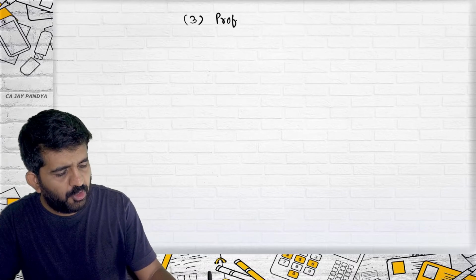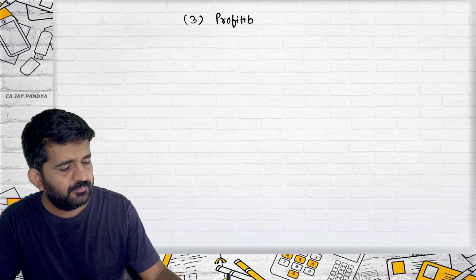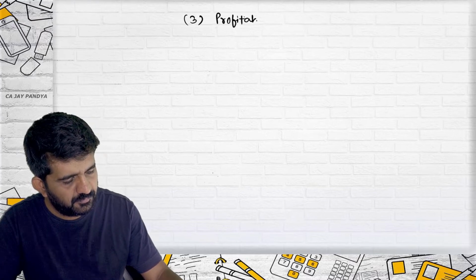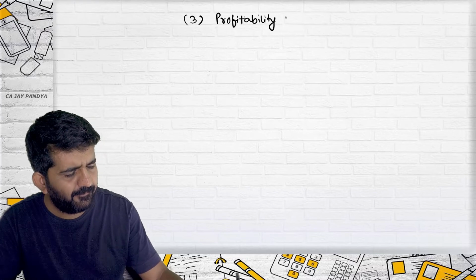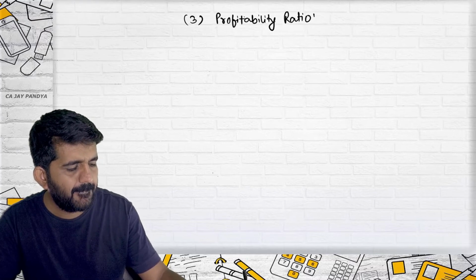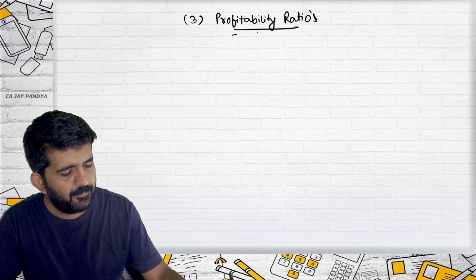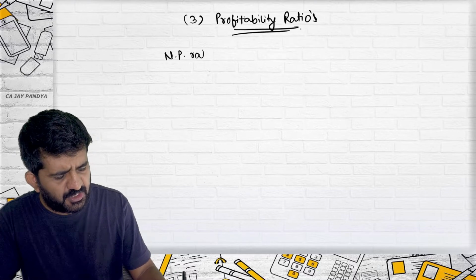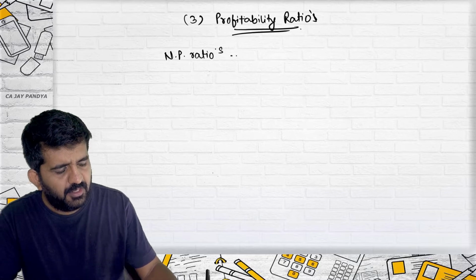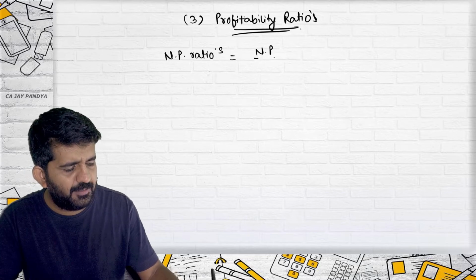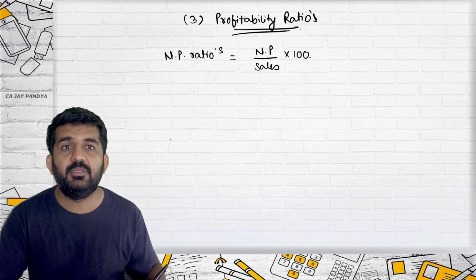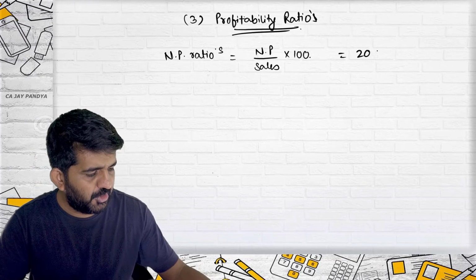Now this will show your profit. First, I am going fast because all these ratios are very simple. Net profit ratio: net profit divided by sales into 100. If it is 20%, what does it show?